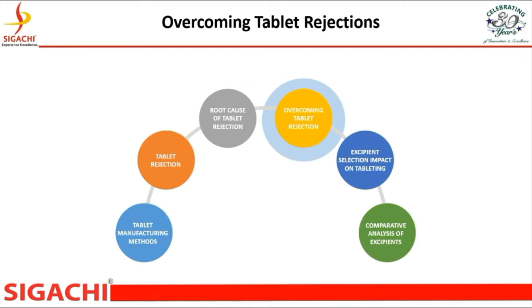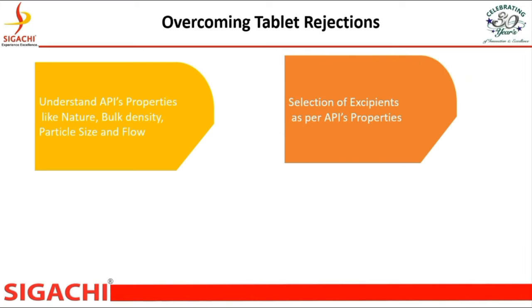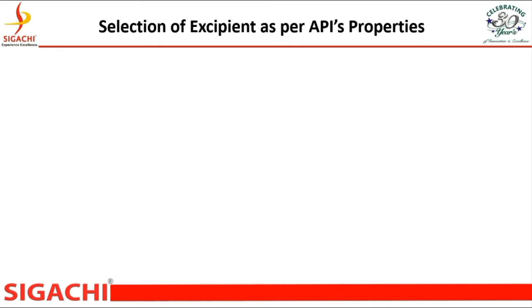Overcoming tablet rejection. First, understand the physical characteristics like nature, flow, particle size, bulk density, etc. of API. Then select the excipient accordingly. Tablet machine evaluation. Selection of excipient as per API properties.